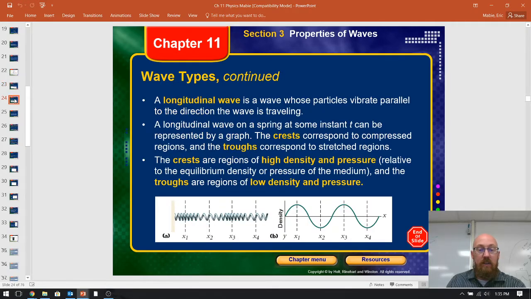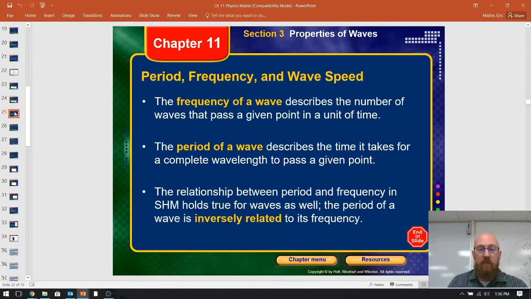So, longitudinal waves. This is where you're pushing a slinky. To be fair, that's the only explanation I've got of it. It is actually one of the ways that ground moves in an earthquake, but other than that, very few times have I actually seen this. You can see the picture. This one's all scrunched up, this is stretched out, this is normal. This is scrunched up, normal, stretched out. If you look at the density diagram, you can see the difference. High density are crests, low density are troughs. So for longitudinal waves, think of a slinky.